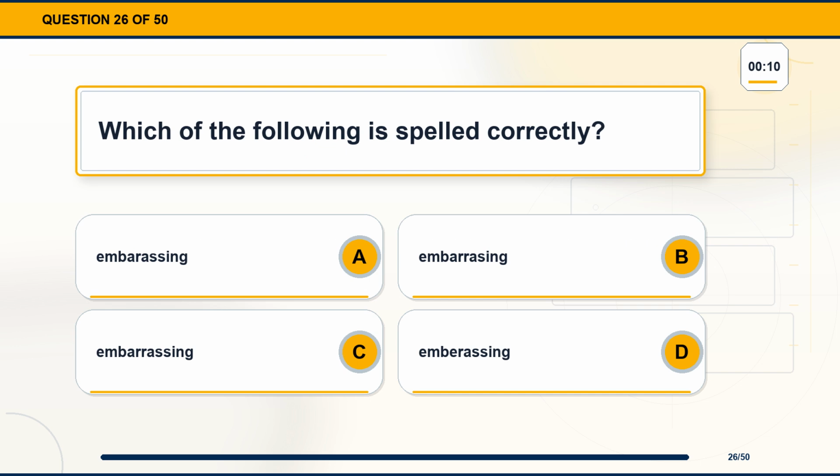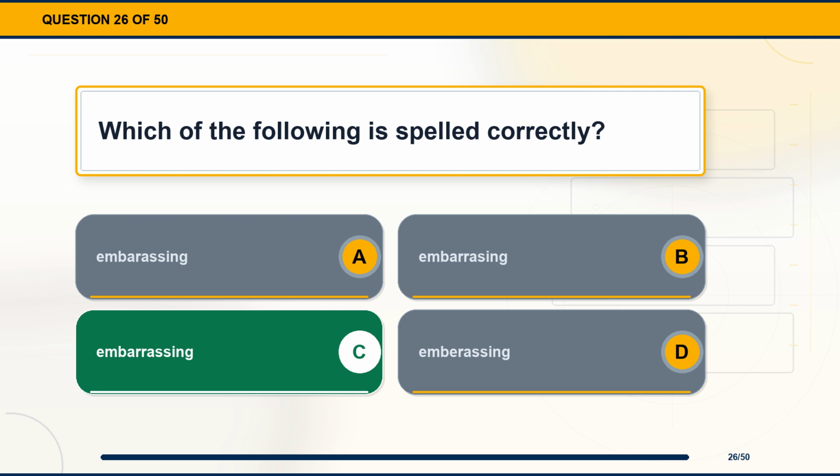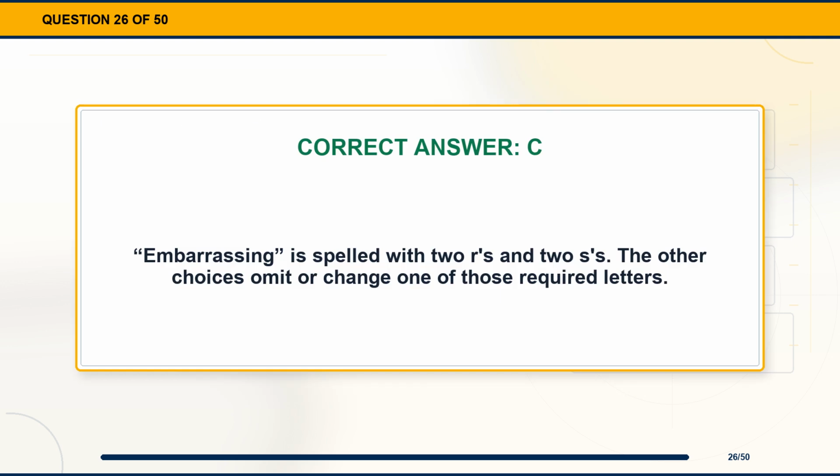Question 26. Which of the following is spelled correctly? Options A through D, four spellings of embarrassing. The correct answer is option C, embarrassing. Explanation. Embarrassing is spelled with 2 R's and 2 S's. The other choices omit or change one of those required letters.